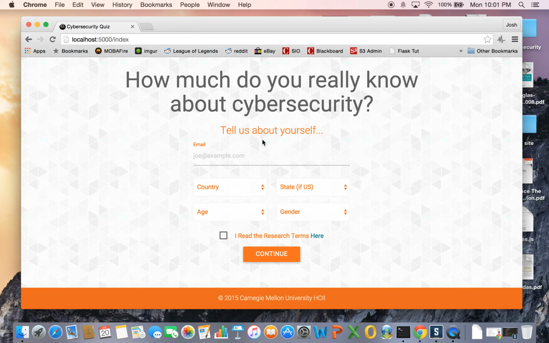So this is the index page. How much do you really know about cybersecurity? All these fields are optional, but you have to enter at least your email to be eligible for a second round quiz as well as a prize. If you just try to continue and skip this page, it prompts you to agree to the terms to continue. So if you read this, it pops this up here.